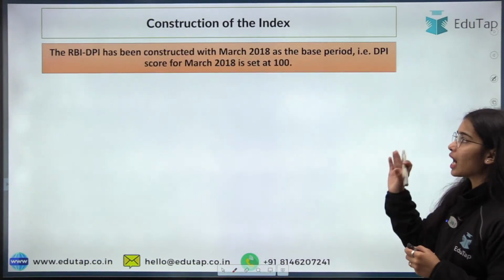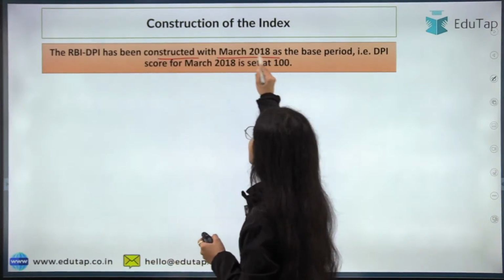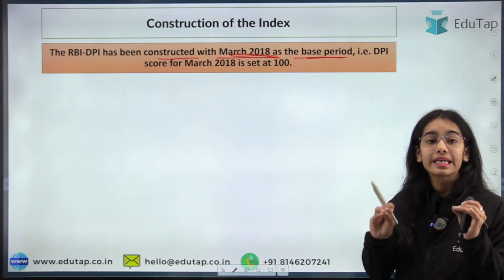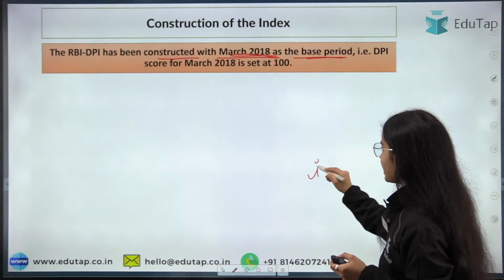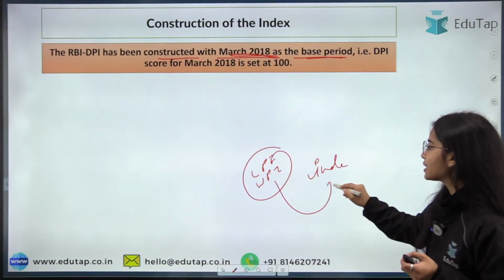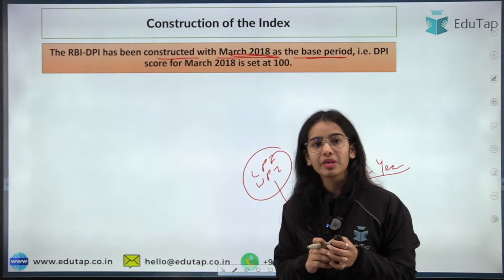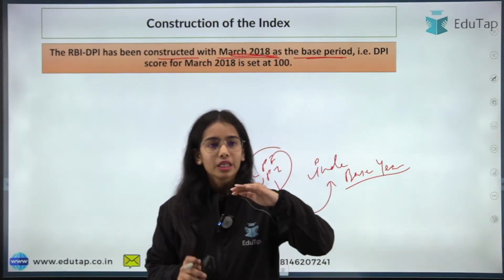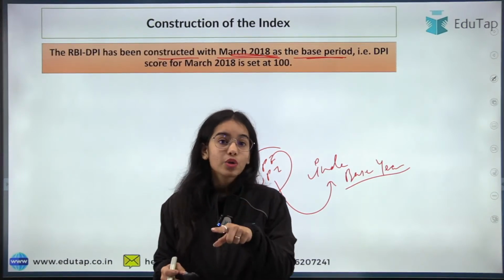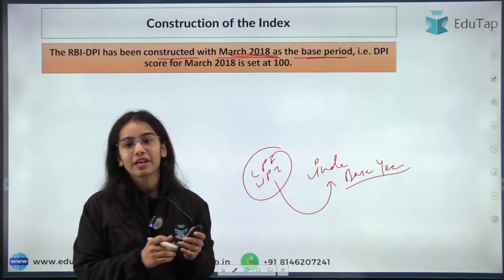Okay. Now RBI DPI, that is the Reserve Bank of India digital payment index, has been constructed with March 2018 as the base period. I have told you that March 2018 is taken as the base year. So for any index, for the consumer price index, for the wholesale price index, there is a base year that is taken, because you are comparing the digital payments with some previous year, right? That now the digital payments have improved. How do you know that they have improved? Because you are comparing it with some base year. Okay, because in 2018 there were fewer digital payments happening.